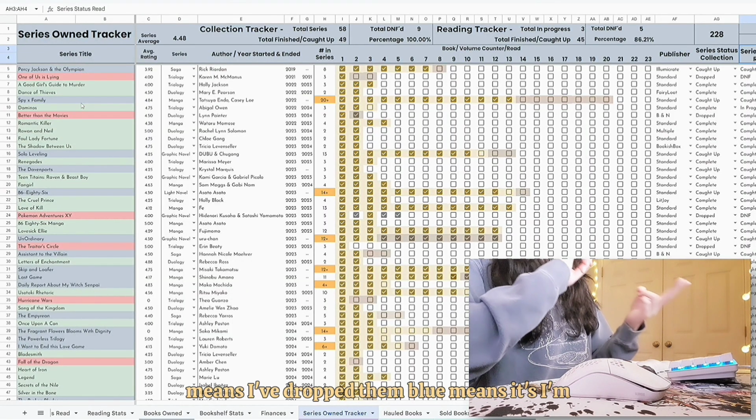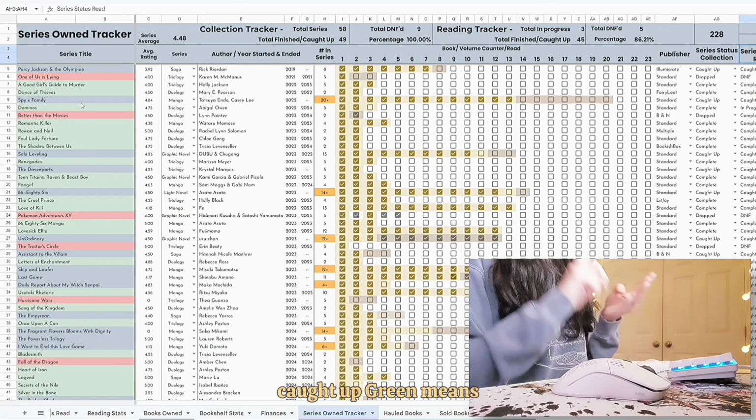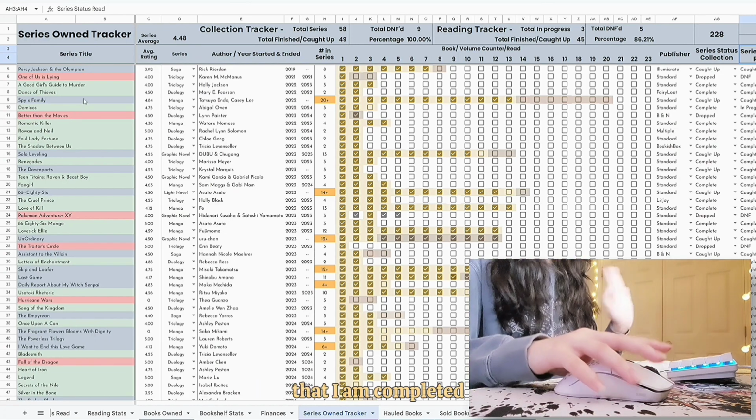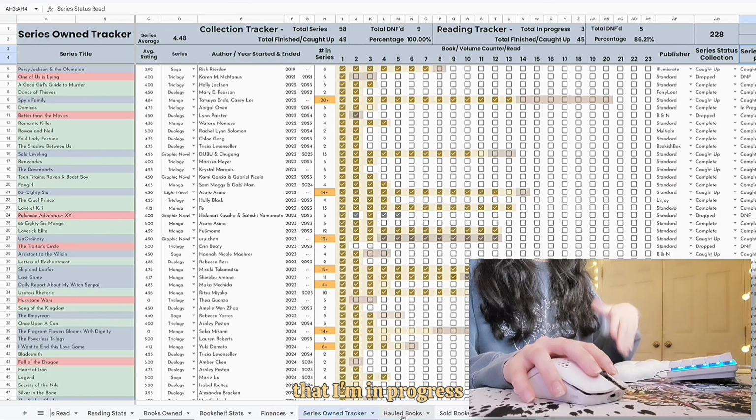And these colors do mean something. Red means I've dropped them. Blue means I'm caught up. Green means that I am completed. And orange means that I'm in progress.